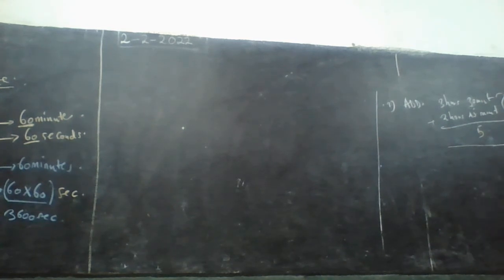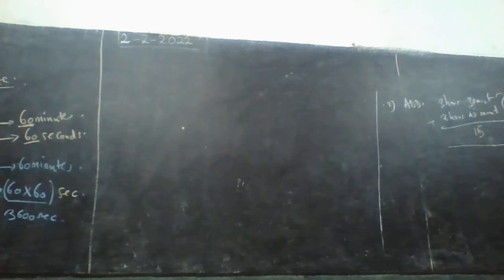Now, these 75 minutes are more than an hour. Why? Because 1 hour is equivalent to 60 minutes. If 1 hour is 60 minutes, how many 60s do we have here? 1. How many minutes remain? 15. Now we are supposed to put the remaining minutes here, then we carry the 1 hour. Are you getting my point? Yes.